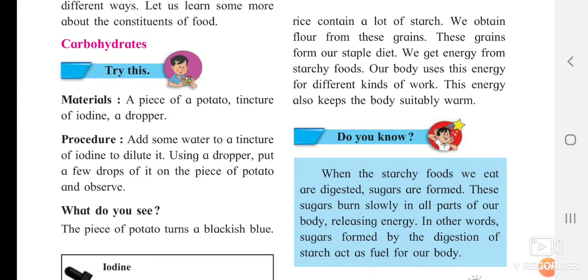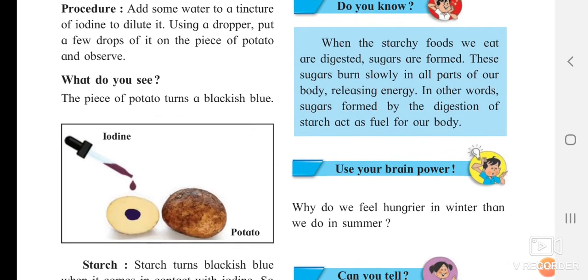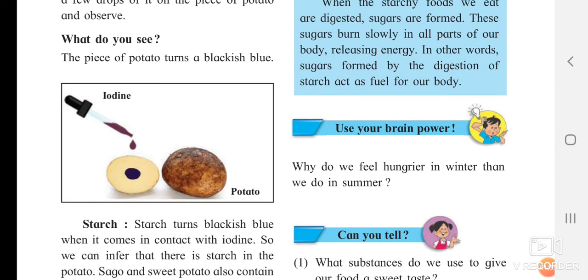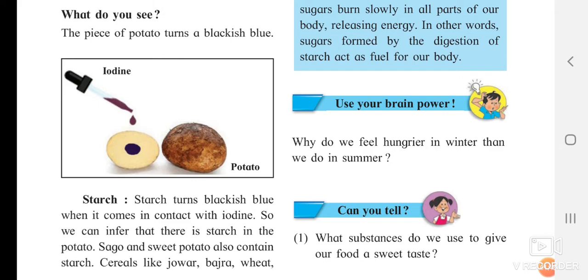This is because of the starch present in that potato. When you drop a pinch of iodine on it, you can see the color is changing. Starch turns blackish blue, which means when a potato comes in contact with iodine, it gets converted into a blackish or blue color. So we can infer that there is starch present in potato. Sago and sweet potato also contain starch.